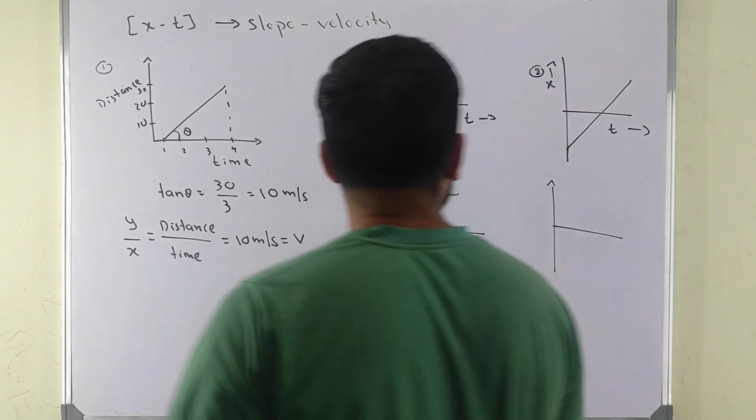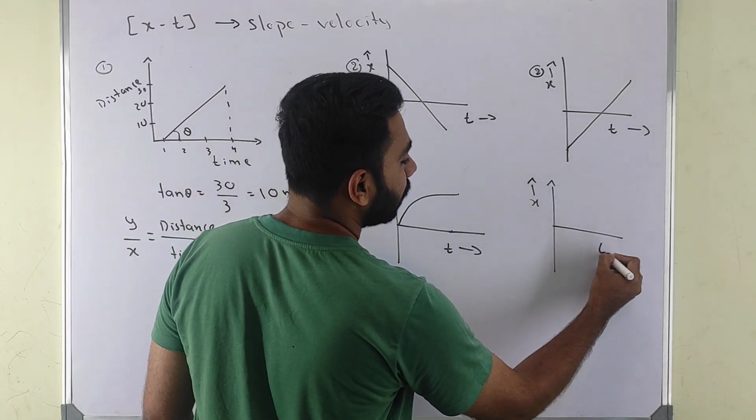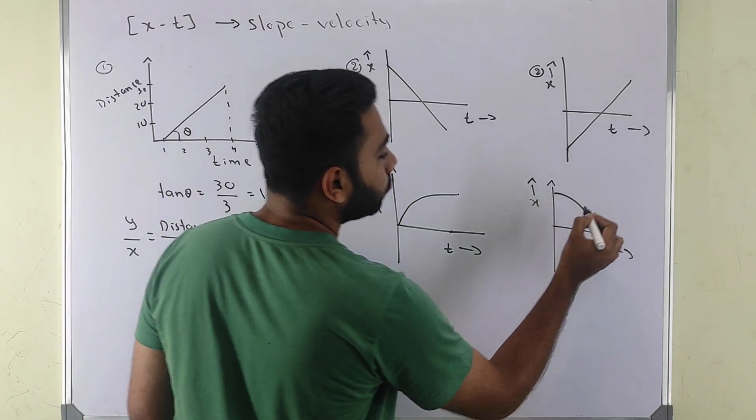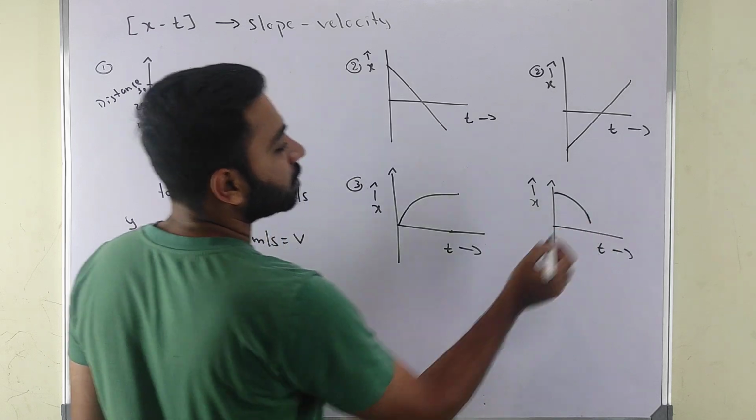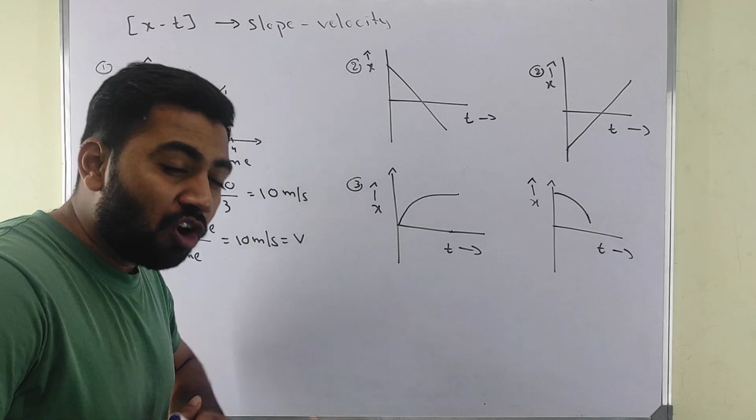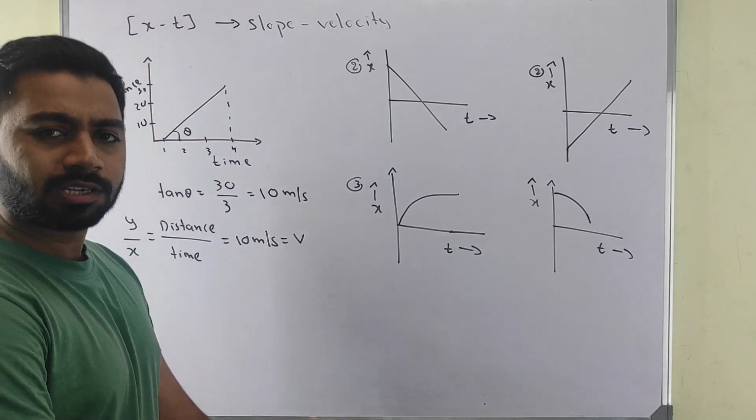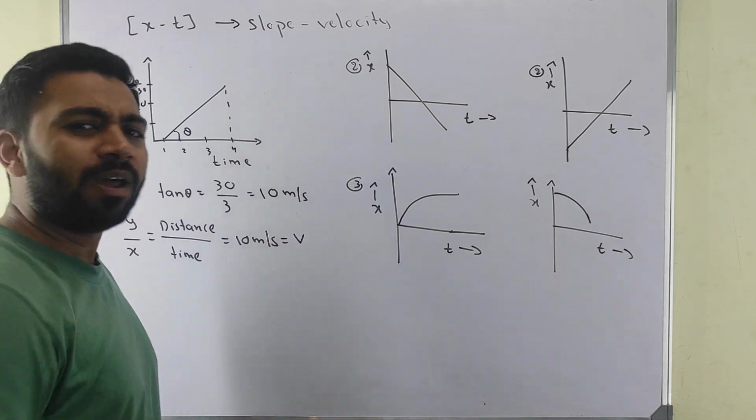Okay. So which graphs are valid and which are not valid? Let's take this graph like this. Distance and time graphs. Now in this, which is valid, which is not valid? My superstars, my rock stars, my wonderful doctors and engineers, which is valid, which is not valid?